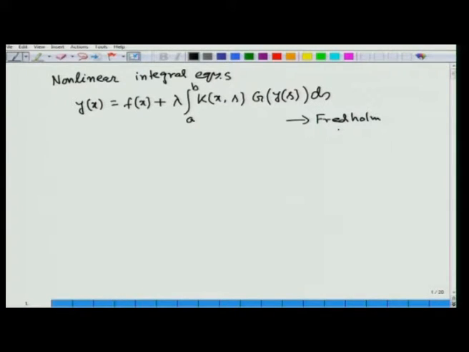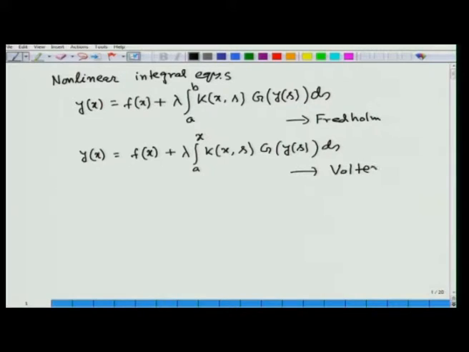And the nonlinear Volterra integral equation can be written as y(x) = f(x) + lambda integral a to x k(x, s) G(y(s)) ds. This is of Volterra type, where this G, capital G, is a nonlinear function of y.